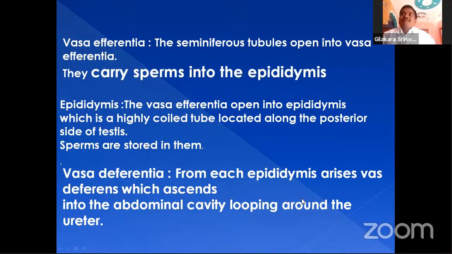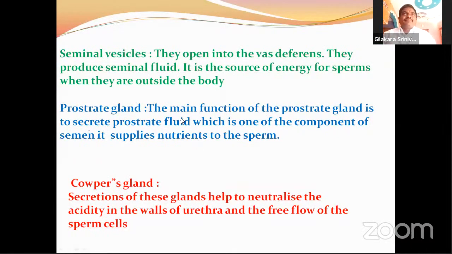From each epididymis arises the vas deferens, which ascends into the abdominal cavity, looping around the ureters. Okay, and another one is the gland system. The gland system contains seminal vesicles, prostate gland, and Cowper glands. These are the three types of glands present in the human male reproductive system.